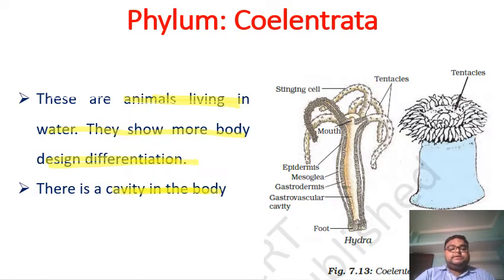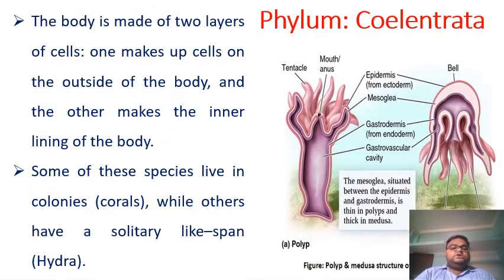So the body is made up of two layers. You can see here the body is made up of two layers. The first layer is the epidermis or ectoderm, and the second is the gastrodermis or endoderm. So the body is made up of two layers of cells.